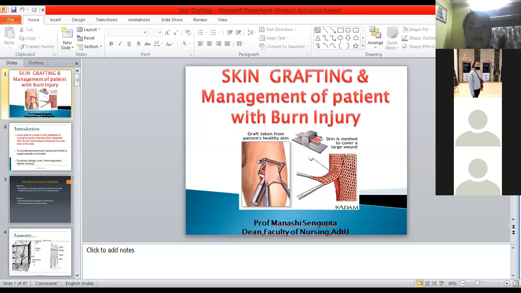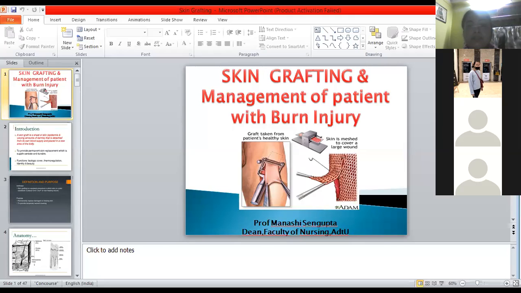Subsequently we discussed the various pathophysiological changes occurring in burn, the signs and symptoms of burn, and the various ways of taking care, like calculating the total body surface area that is burned. In the next 2-3 classes I covered management of the patient, divided into emergent phase, acute phase, and rehabilitative phase.